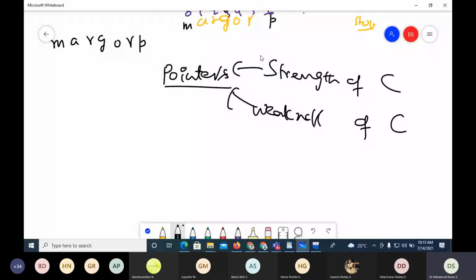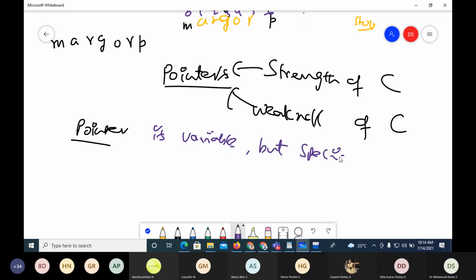Pointers are an important concept in C language, and both the strength and weakness of C is pointers. Now, when you take a pointer, a pointer is a variable, but it is a special variable. Why special?